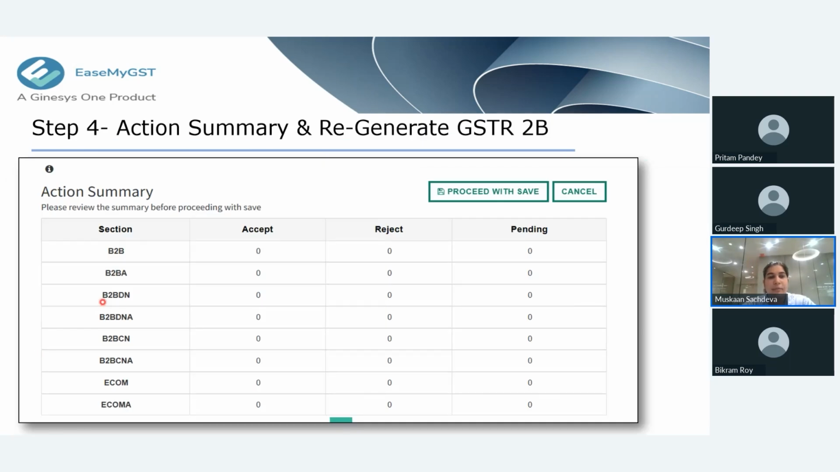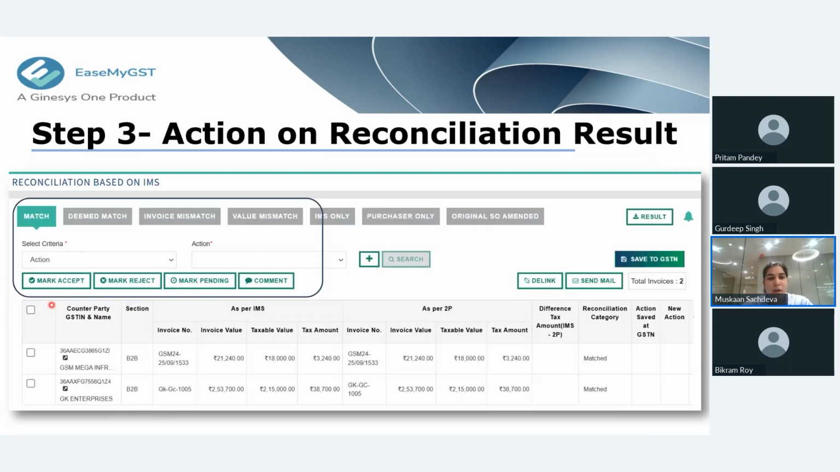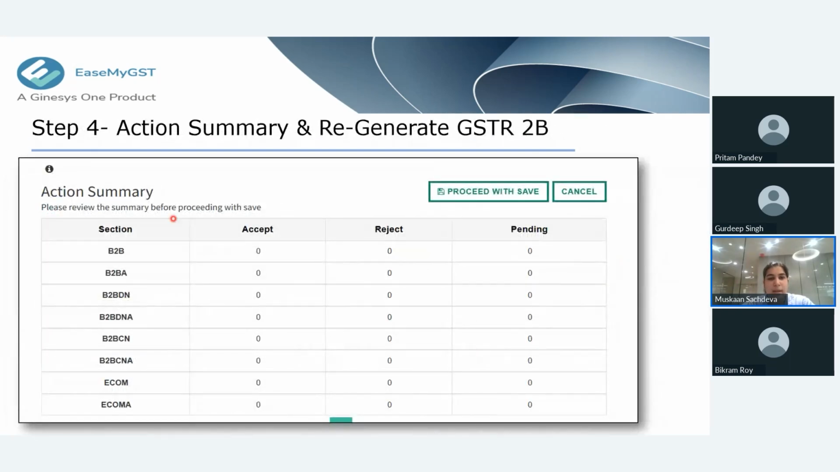So once you have taken the action on all of your invoices, either accept, reject, or pending, then we need to save that data to the government portal. As you can see on my screen here, you will take the action and then click on save to GST. Once you click on save to GST, it will show you the summary category wise: B2B, B2BA, B2B debit notes, credit notes. If you have any ecom data or ecom amended data, it will show the number of invoices that you have accepted in each category, rejected in each category, and kept pending for your next month.